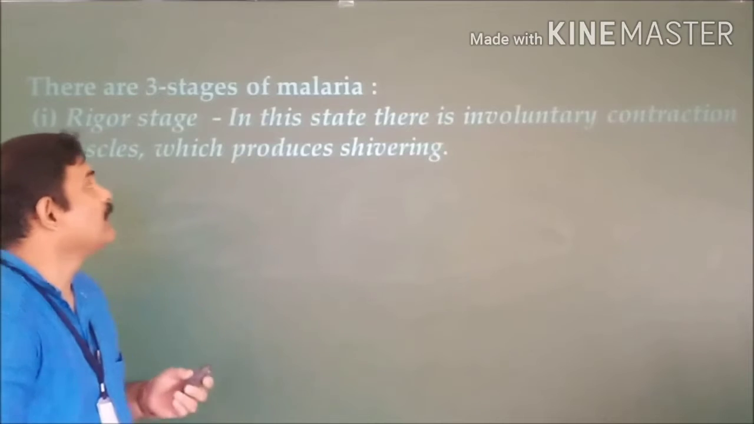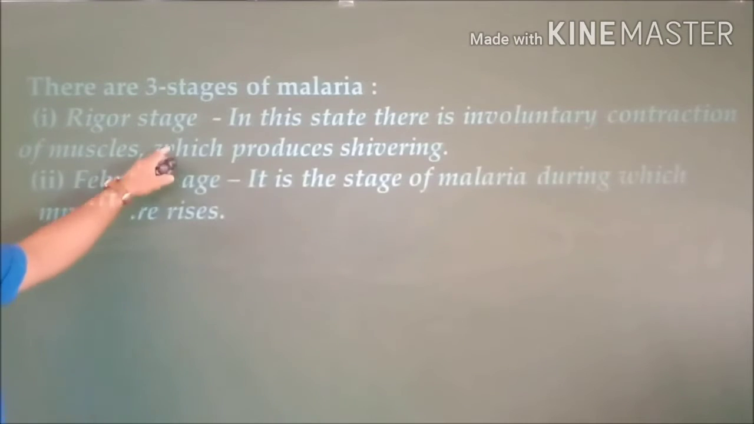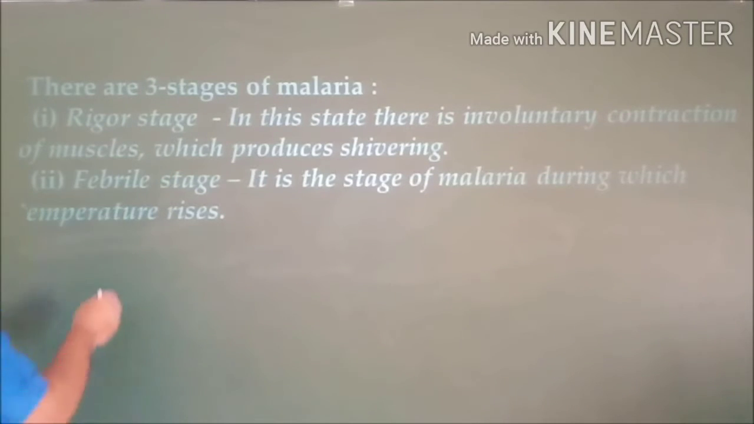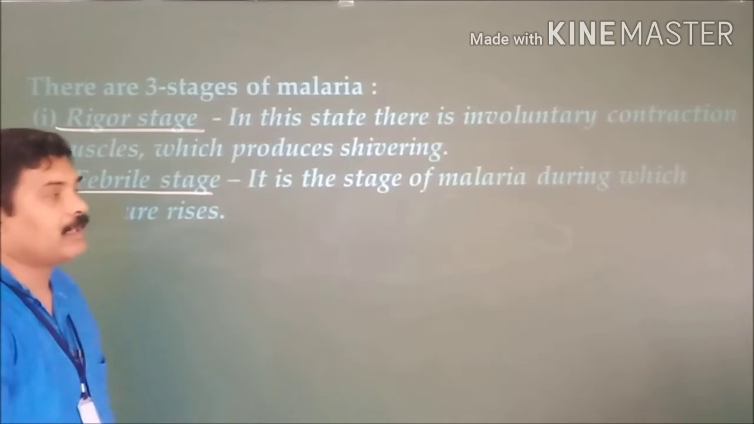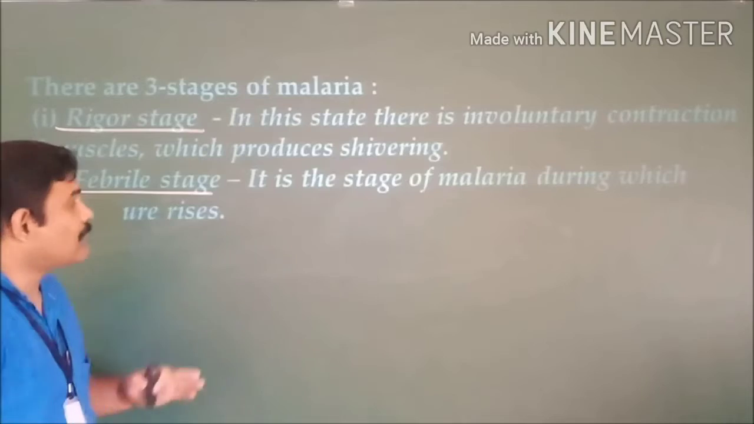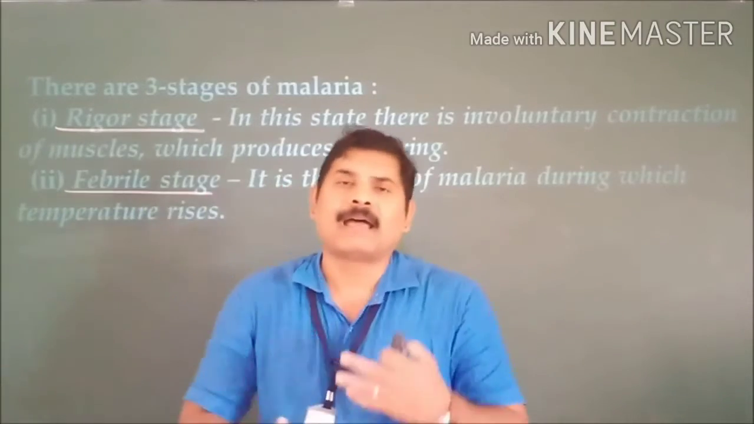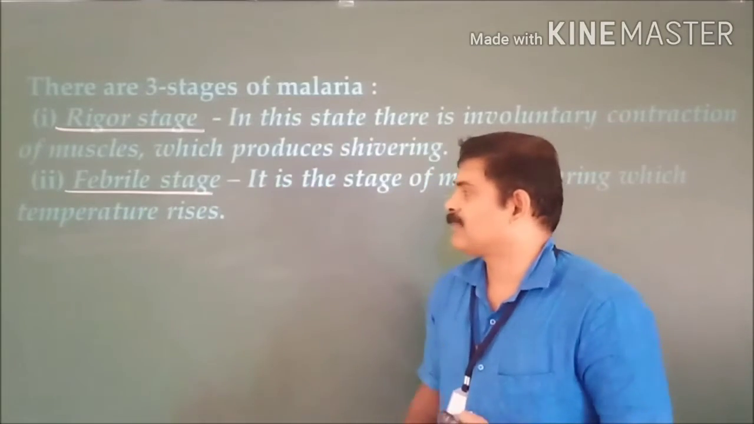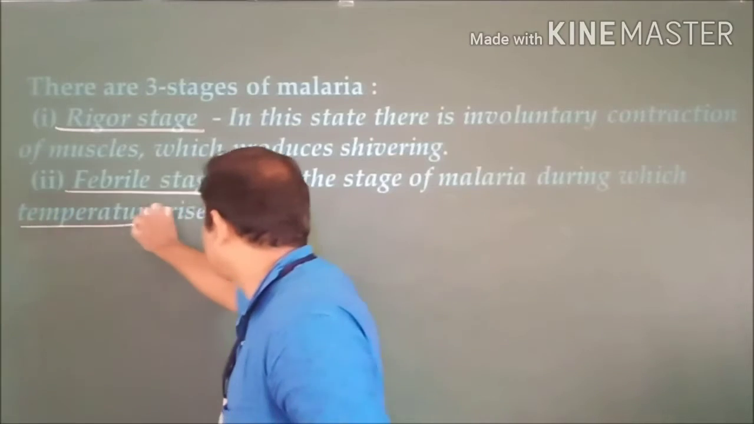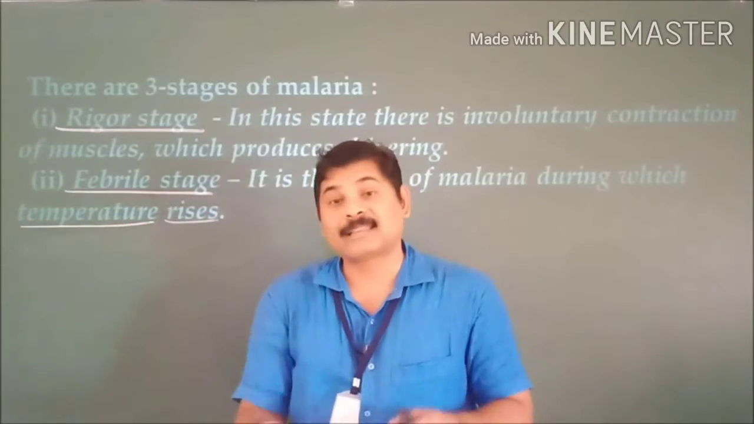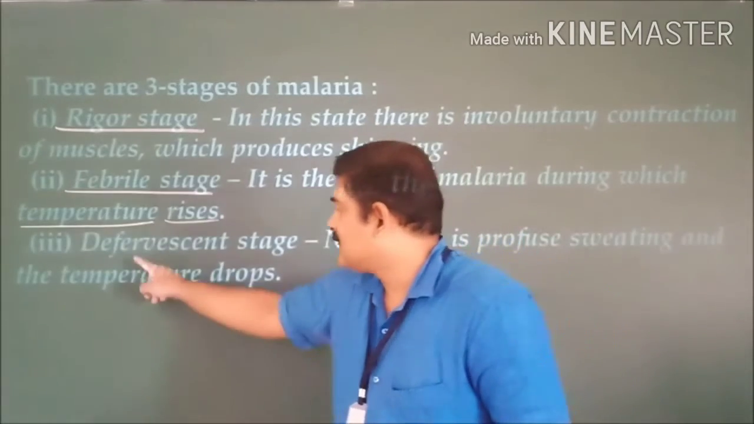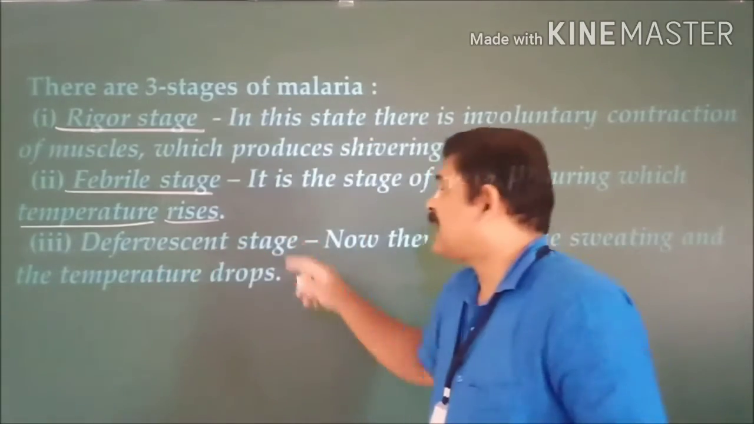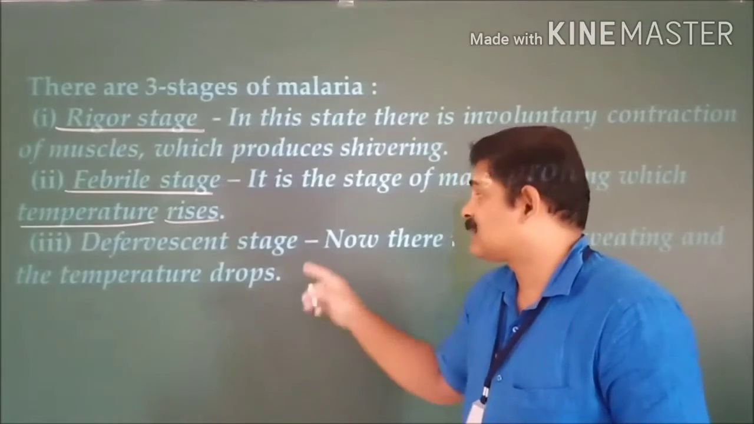The second one is known as the febrile stage. The first one is the rigor stage, as I said. During this febrile stage, the patient gets severe, high fever. The temperature rises greatly at this stage. This is the second stage of the fever. The third stage is known as the defervescent stage.